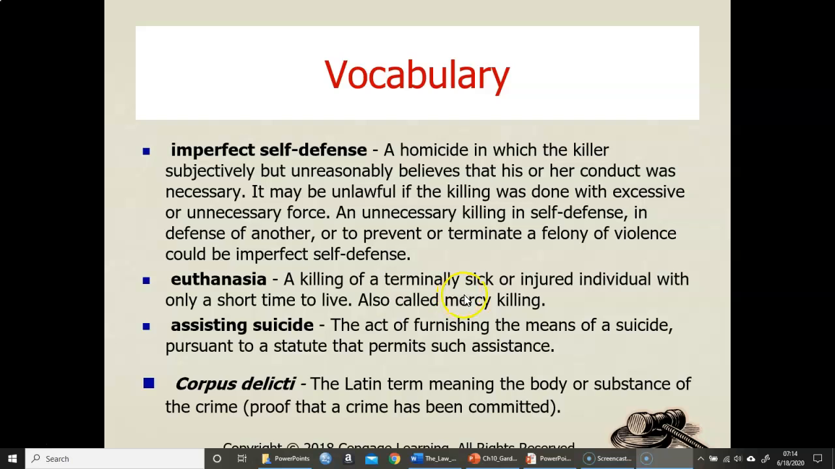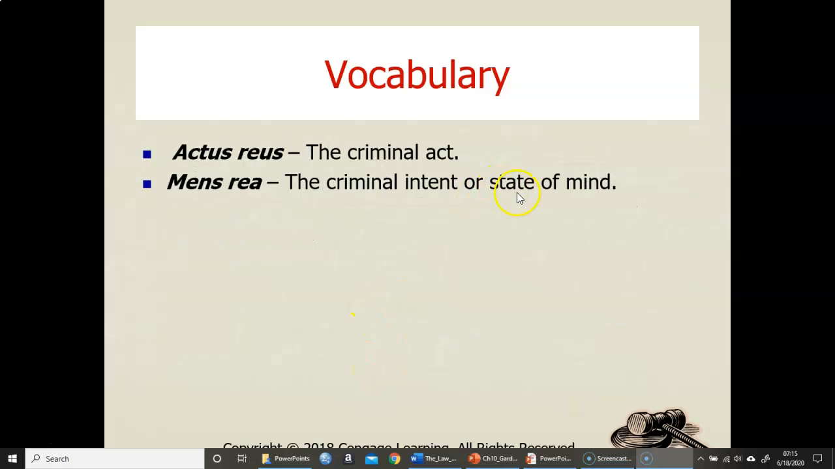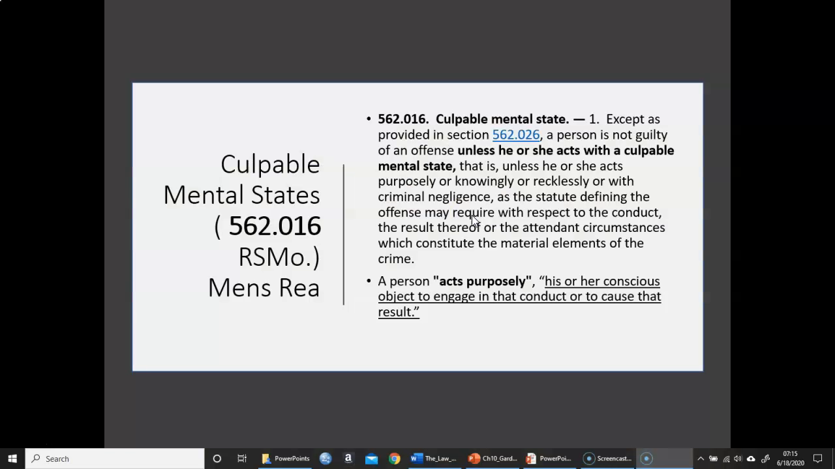Euthanasia is the killing of a terminally sick or injured individual. Assisting suicide is the act of furnishing the means of a suicide pursuant to state statutes. And then corpus delicti, a Latin term meaning the body or substance of the crime. It doesn't actually mean a physical body, it just means proof that the crime's been committed. And then actus reus, the criminal act, and mens rea, the criminal intent or state of mind.